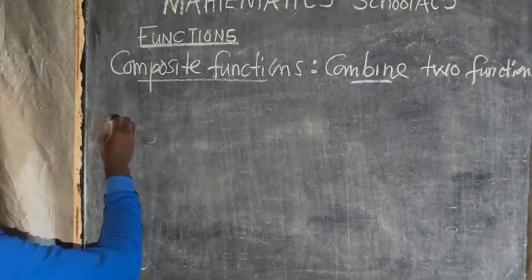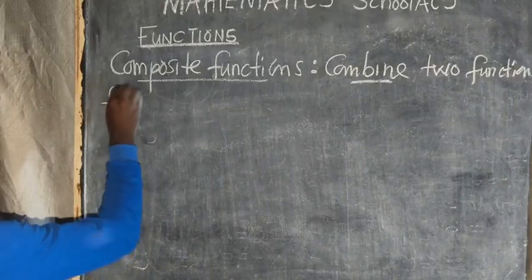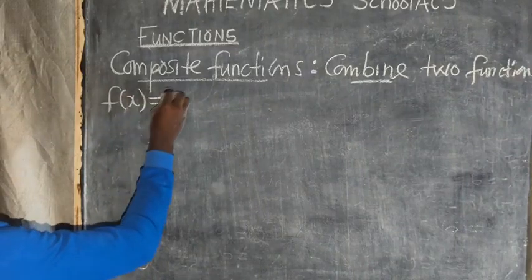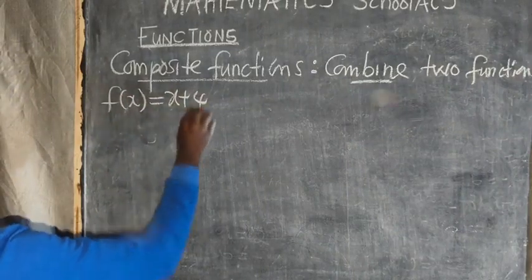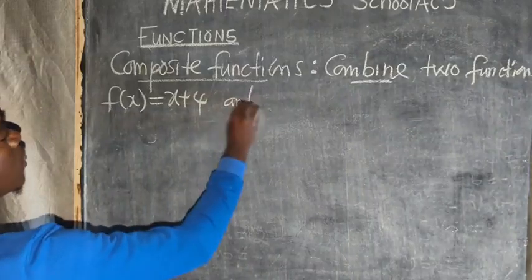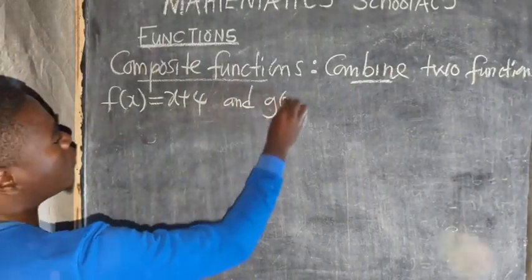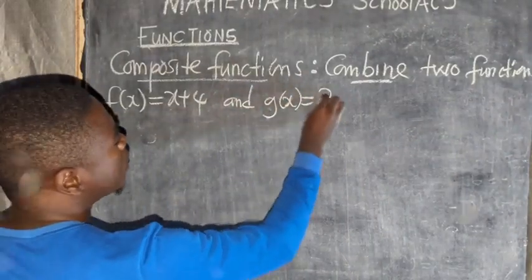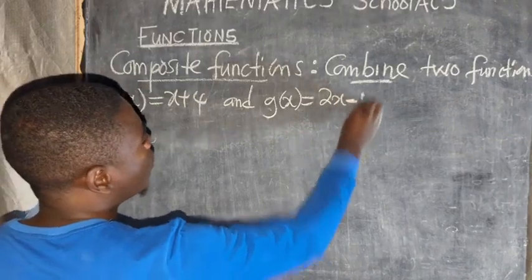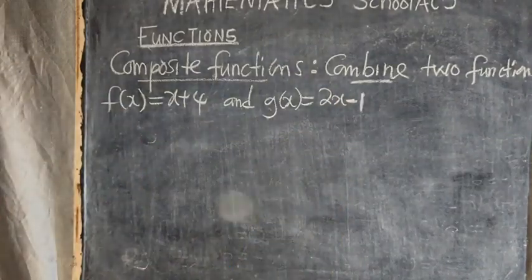For example, you are told that f of x is equal to x plus 4 and g of x is equal to 2x minus 1. These are two functions given.